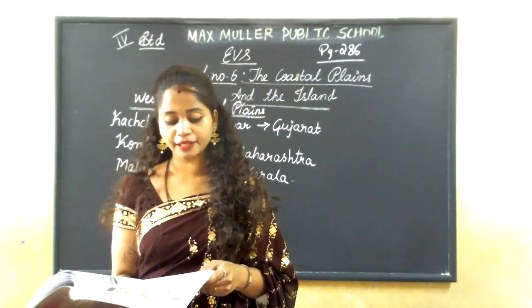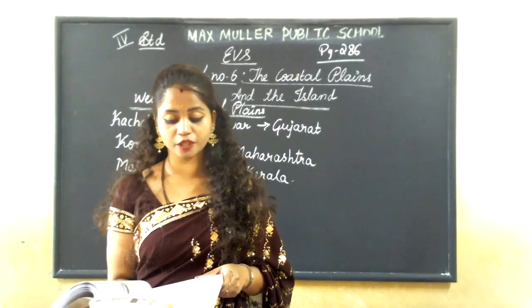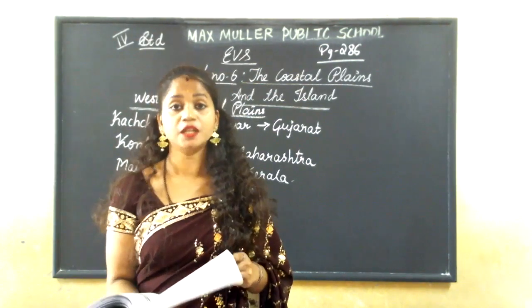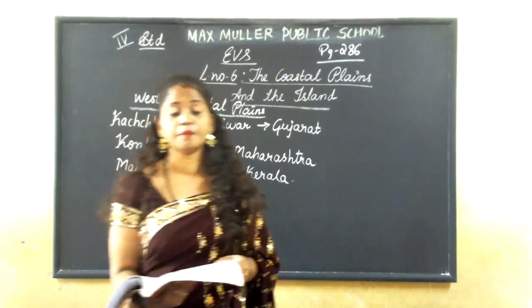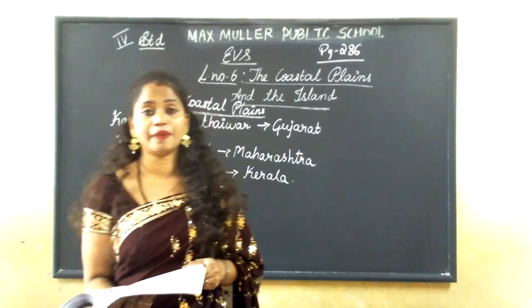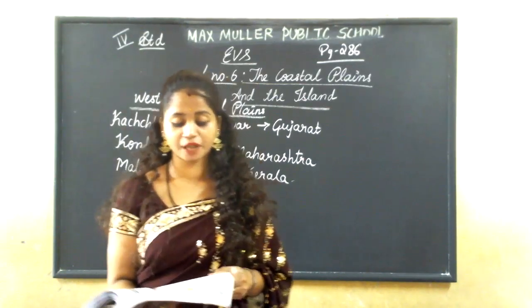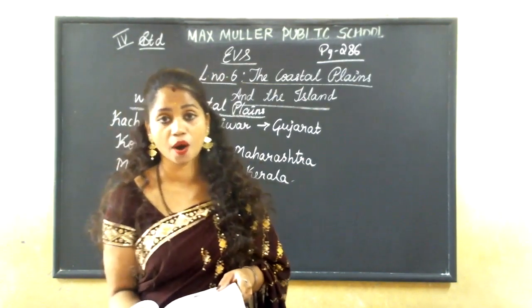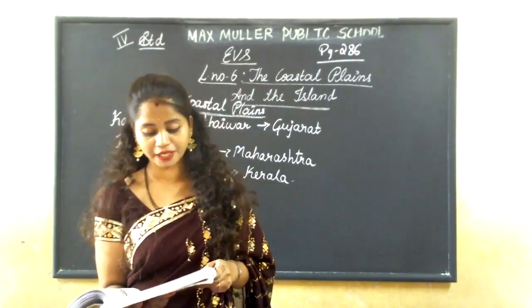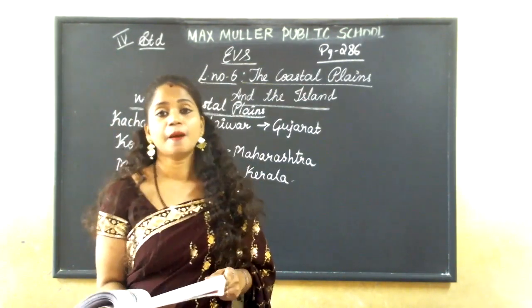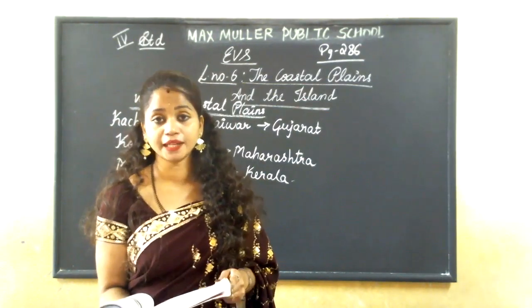As the coastline is indented, it is best suited for harbors and ports. In the Gulf of Kutch and Gulf of Kambat, the western coastal plains are very broad, and they are best suited for harbors and ports.